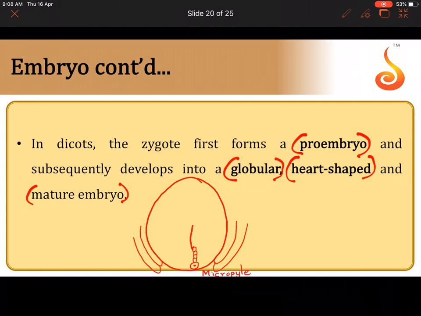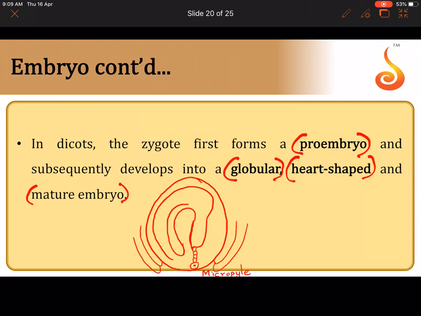Now the radicle has become massive. See the radicle. And then I told you the cotyledons have coiled. Two cotyledons are there. This is 1, this is 2.